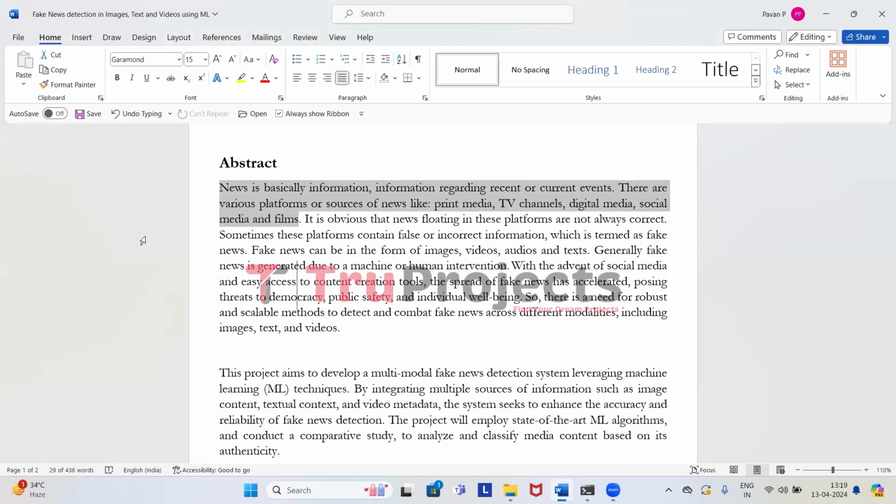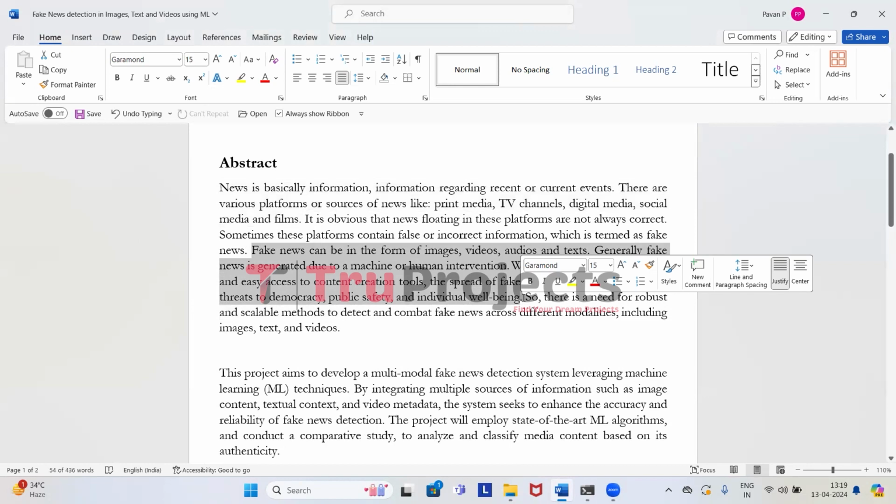So, keeping this aside, have you ever come across something online that turned out to be untrue? That's what we call fake news. Fake news is false or misleading information that is deliberately spread through different media formats like images, videos, text, or even audio recordings. It can be created to mislead people, create confusion, manipulate opinions, or even cause harm. With the rise of social media and easy access to content creation tools, fake news spreads quickly and it can damage trust in reliable sources of information.